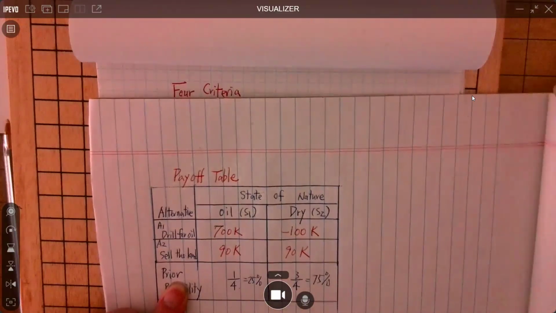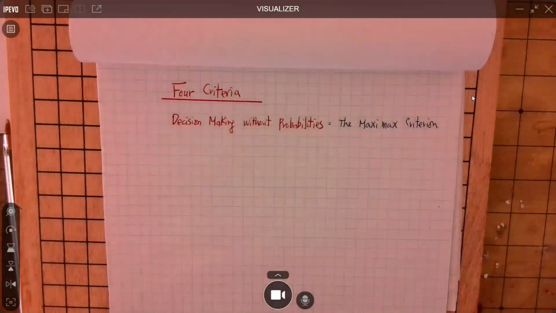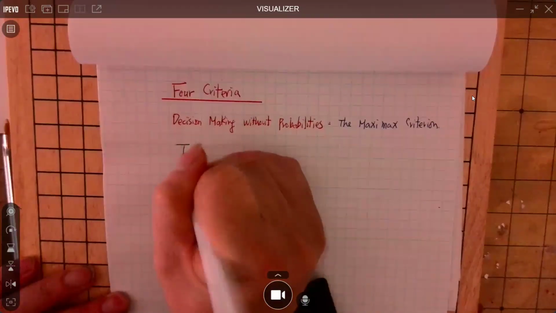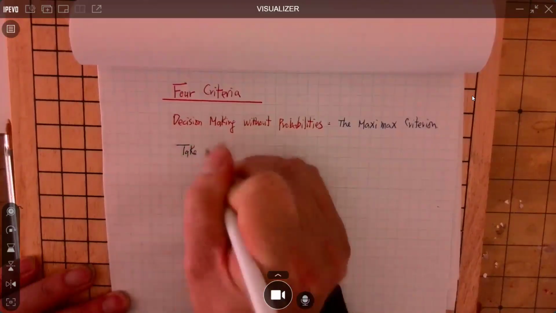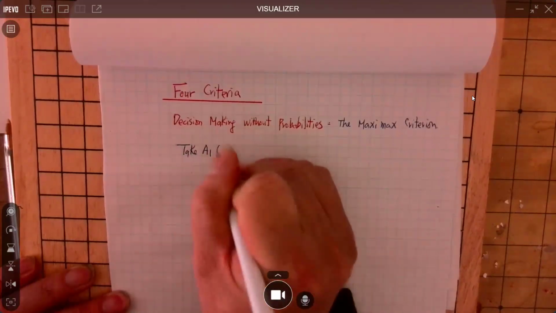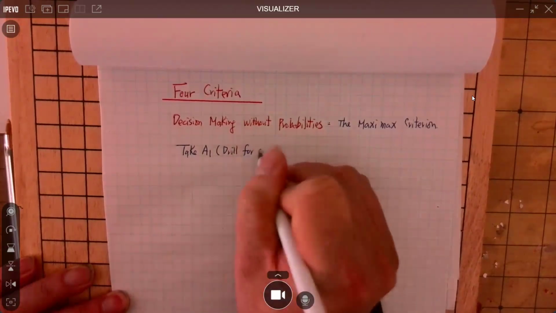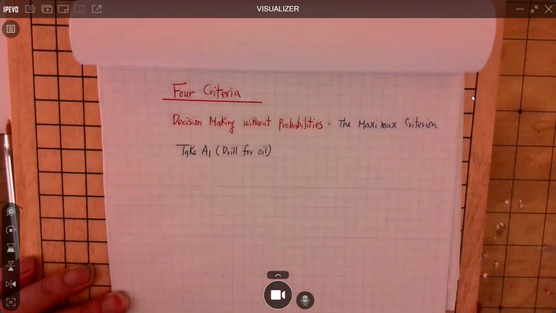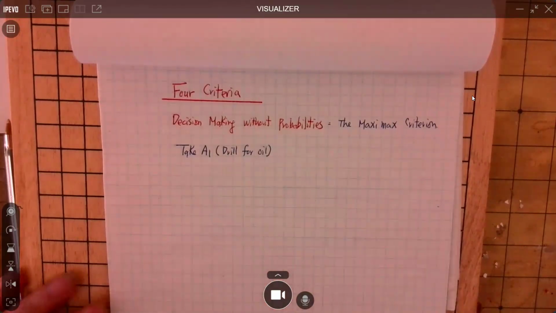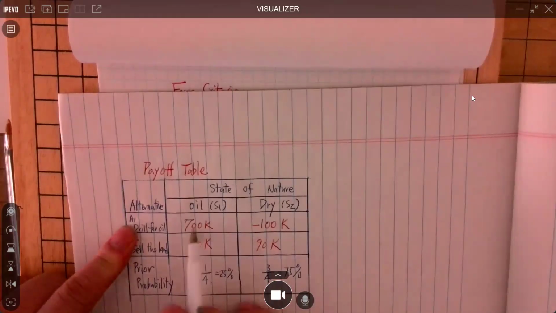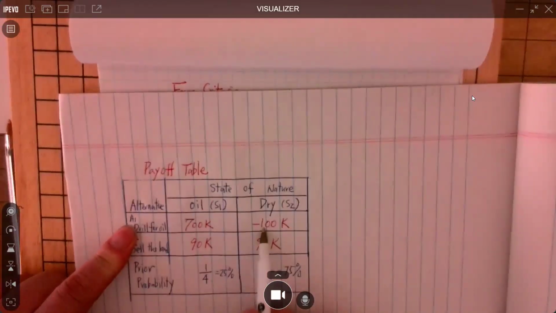Okay? So let me write this down. If the company takes action 1, alternative 1, which is drill for oil, then among 2 possible outcomes, either find oil underground or no oil underground, one is 700,000, one is lose 100,000.